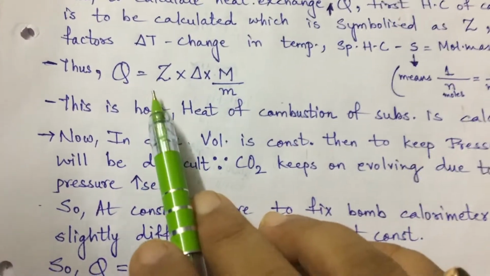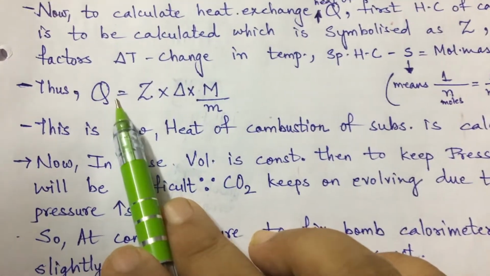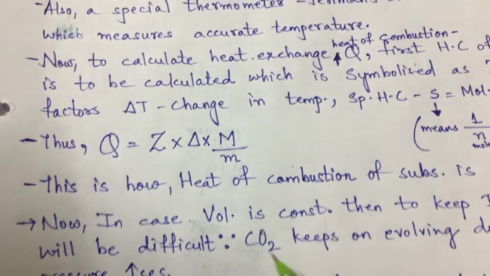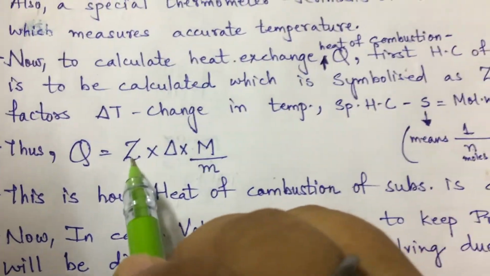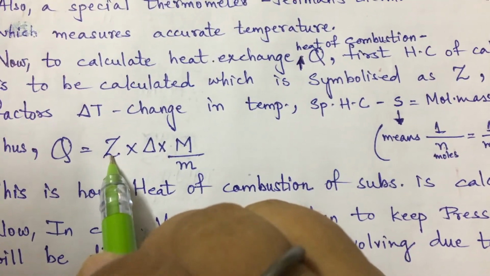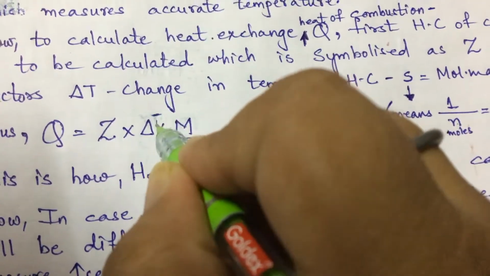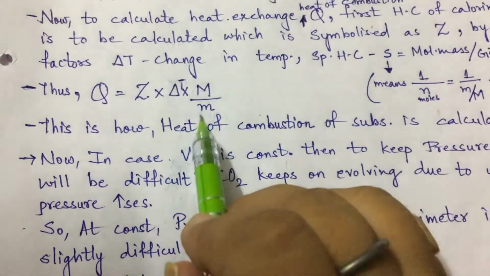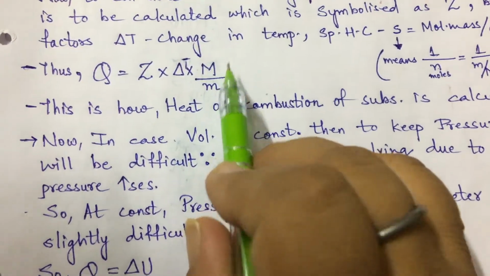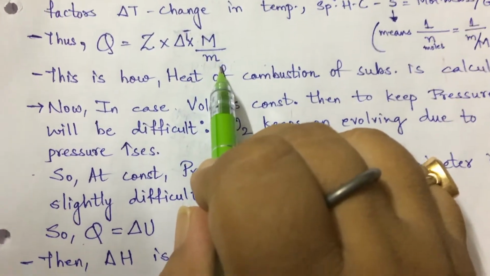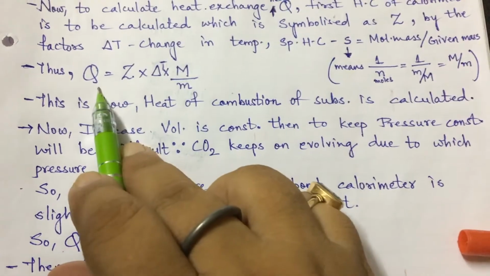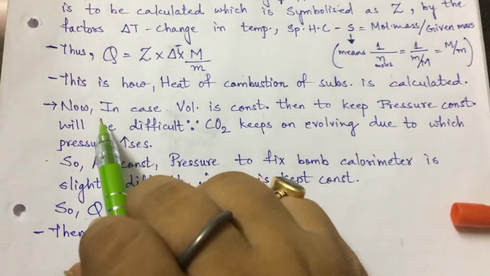Putting this value in, the heat of combustion Q is equal to heat capacity multiplied by the change in temperature delta T into molar mass by given mass. This is how the heat of combustion of a substance is calculated.